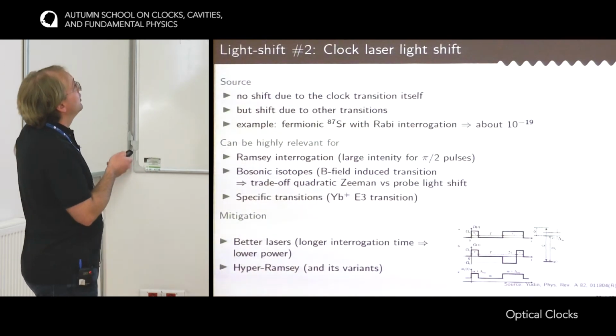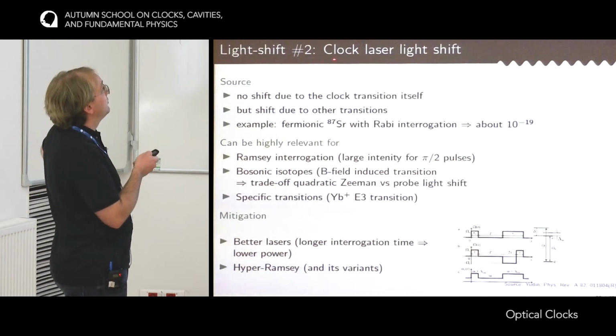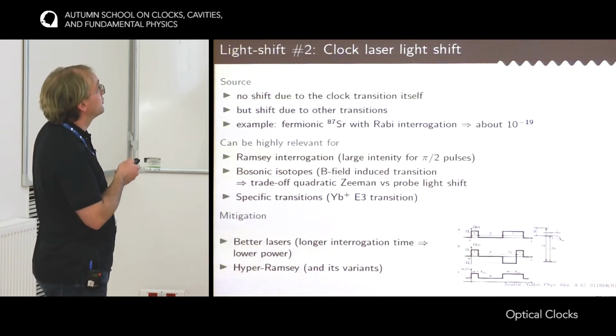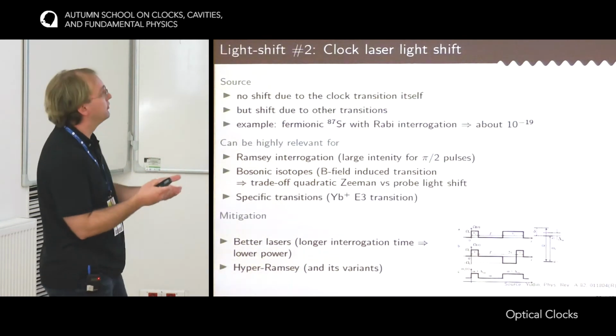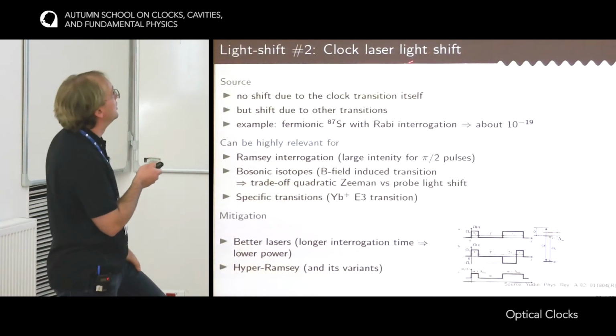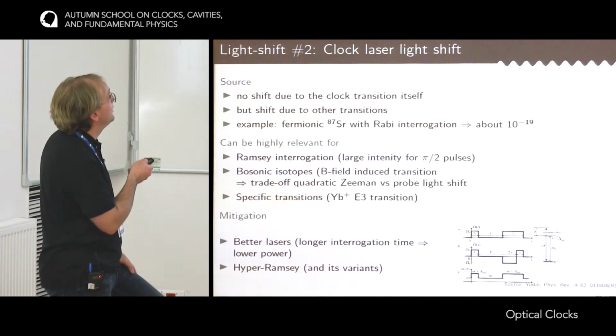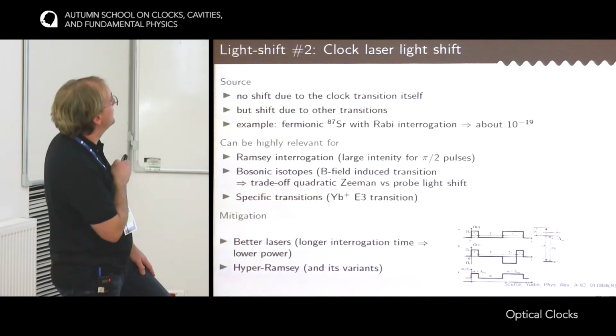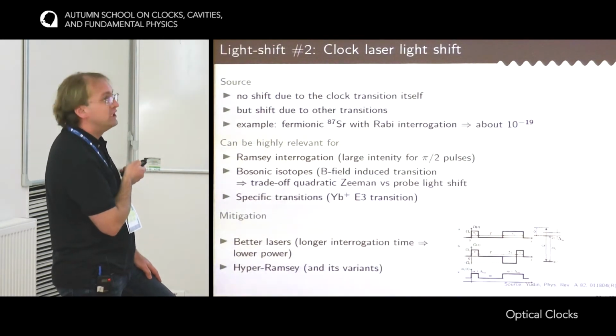Okay, I'm moving to the other kind of light shift that I mentioned in the first slide, which is the light shift induced by the clock laser itself. Of course there is no shift due to the interaction of the clock laser with the clock transition itself, because we are at resonance, so by definition the light shift is 0. But there is a shift due to the interaction between the clock laser and the other transitions of the atom.